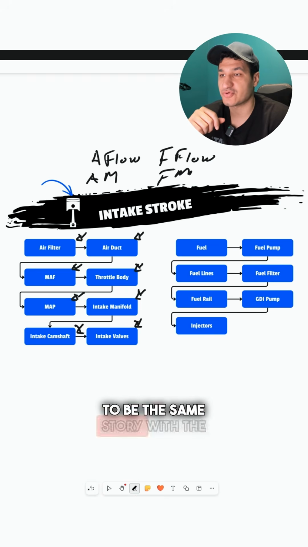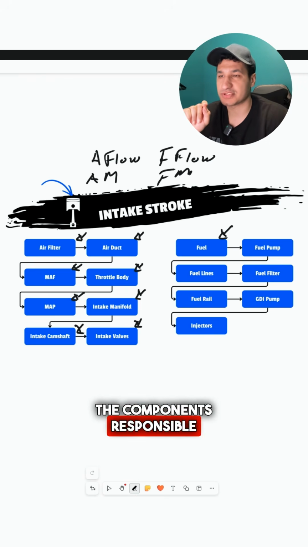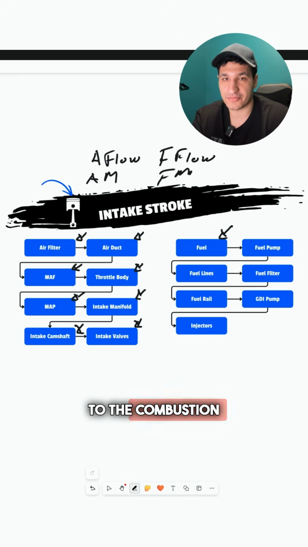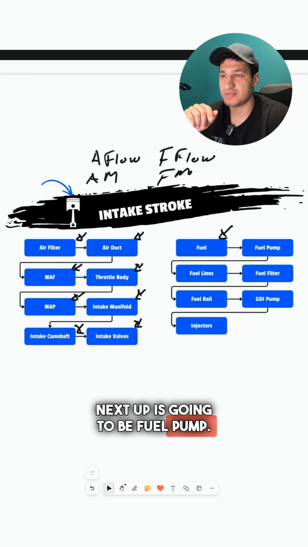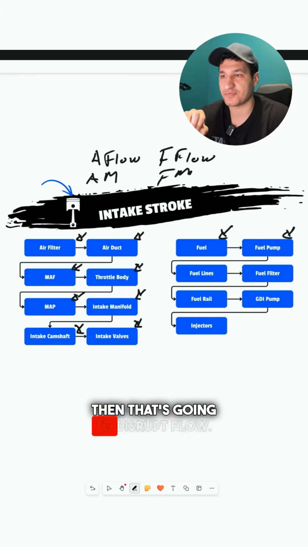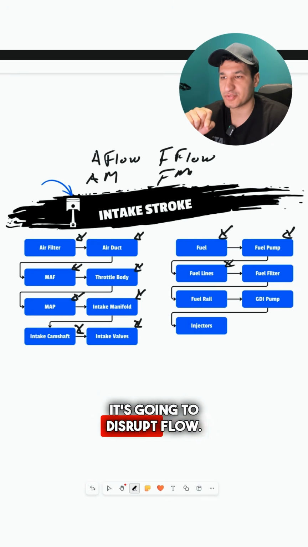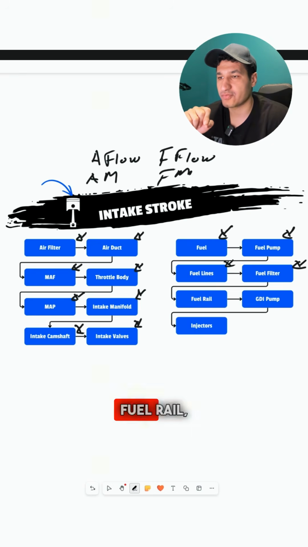So it's going to be the same story with the fuel. Think about the components responsible for bringing the fuel all the way up to the combustion chamber. We have the fuel itself, which could be contaminated. Next up is the fuel pump. If there's an issue there, then that's going to disrupt flow. Same thing with fuel lines, it's going to disrupt flow. Fuel filter, flow. Fuel rail, flow.